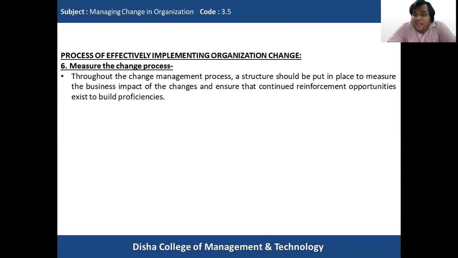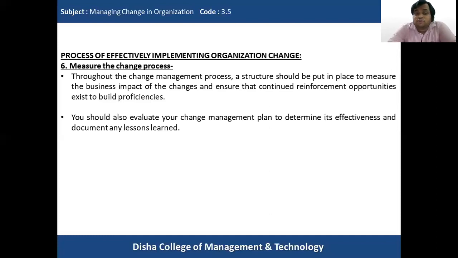This will act as a reinforcement of the opportunities, because we will understand that yes, this change initiative has been successful. It is increasing the productivity and performance of the organization. So this behavior can be reinforced, and new opportunities can be brought in place in order to build the proficiencies and help the organization grow in the right direction.